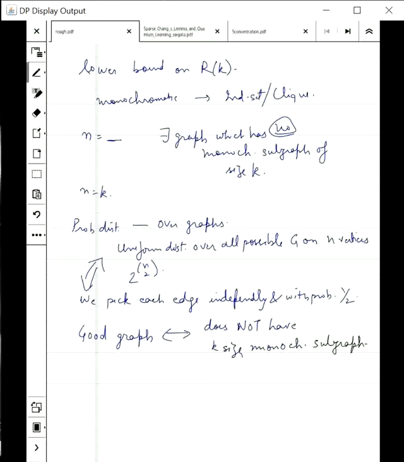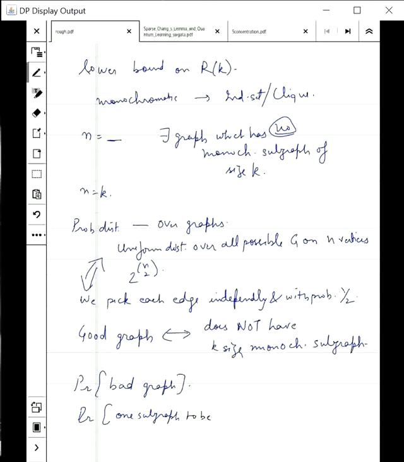So we have to find the probability of having a good graph. Instead, we will find the probability of a bad graph. So first, let's find the probability of one subgraph being monochromatic.